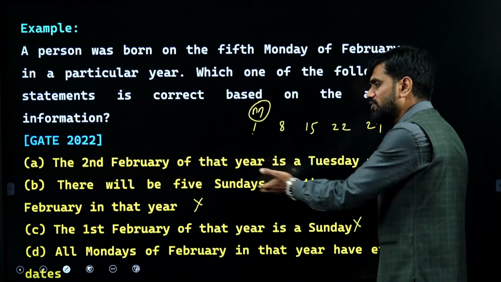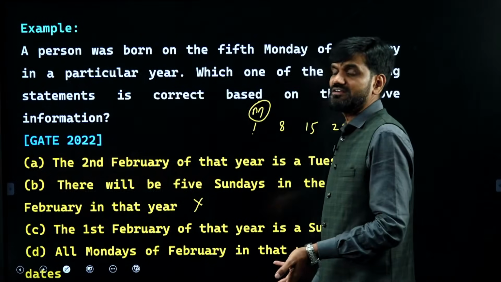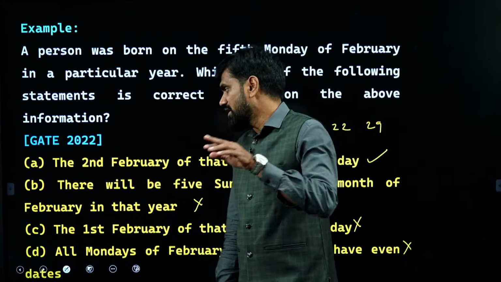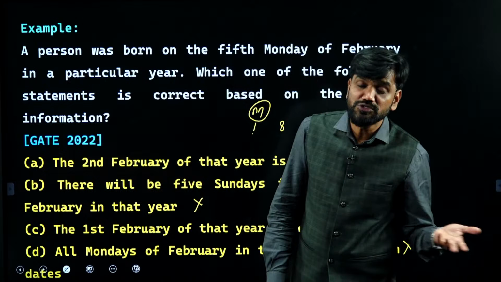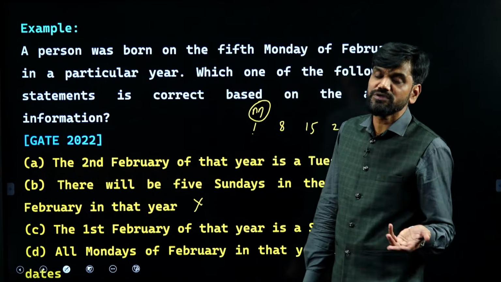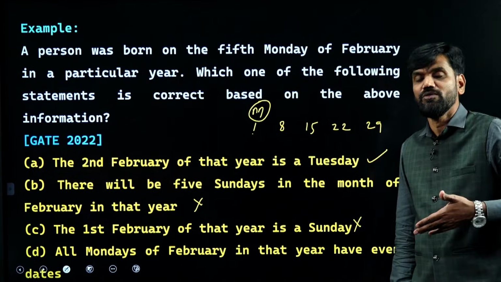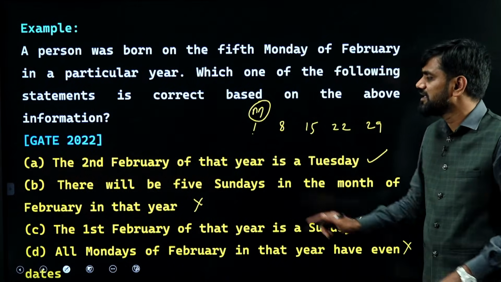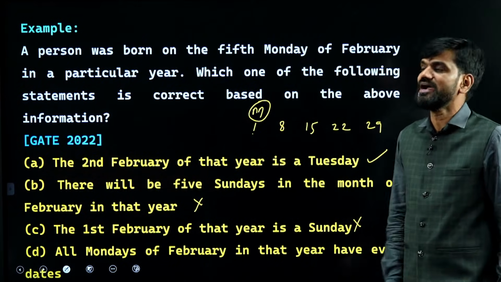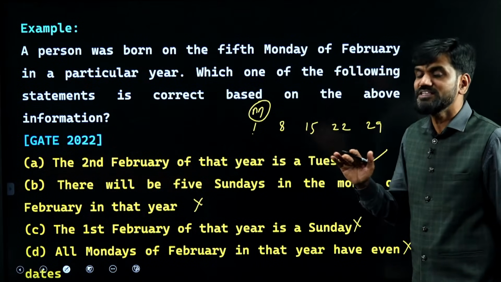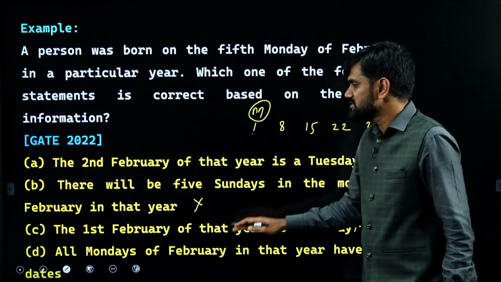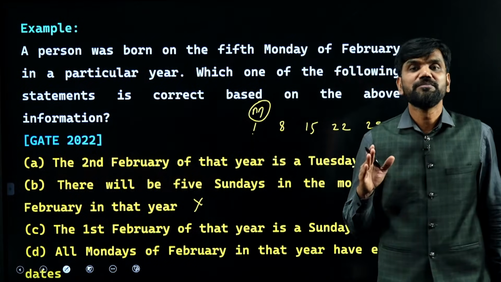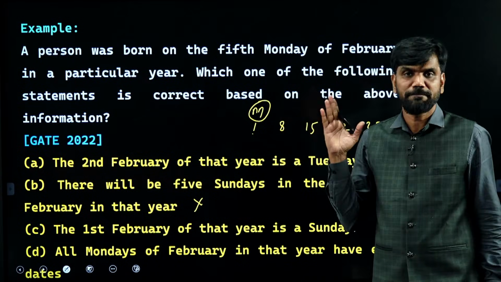If they say there are 4 Sundays in that month, that is also a fact. Then your answer will be option A is correct, option B is also correct. So in this type of situation, you may have more than one answer. Keeping that in mind, I checked the other options also. I did not choose one and stop there. I just verified the other options also for the possibility of a multiple solution question.